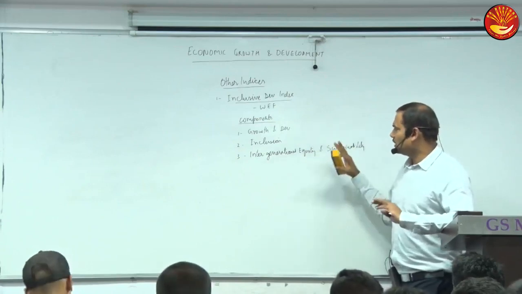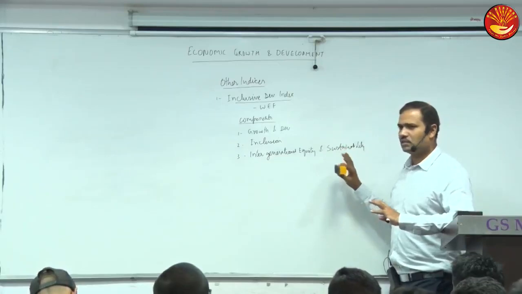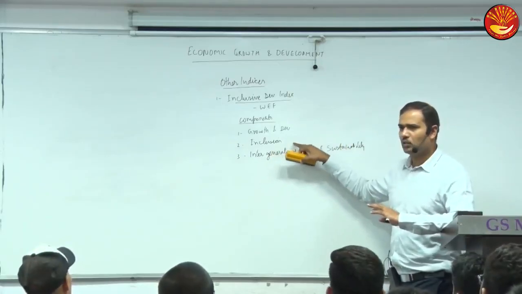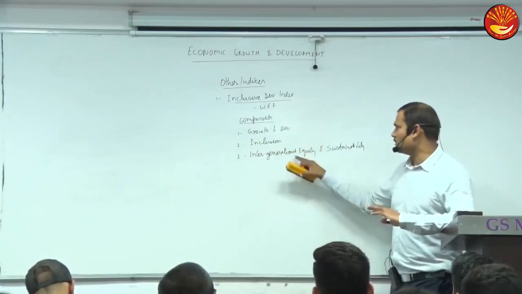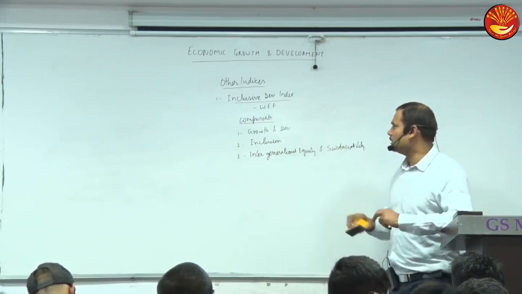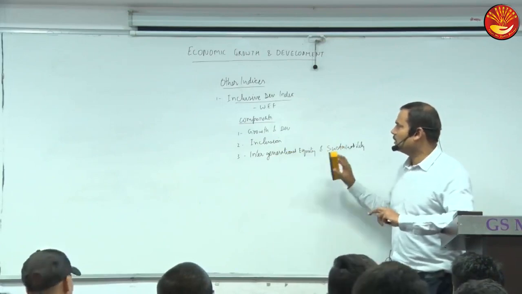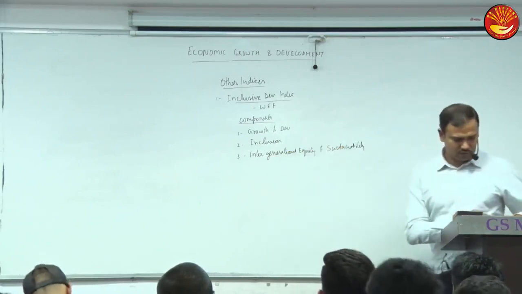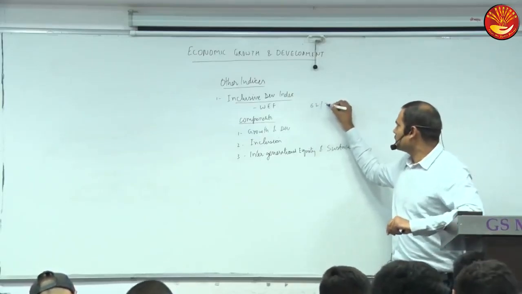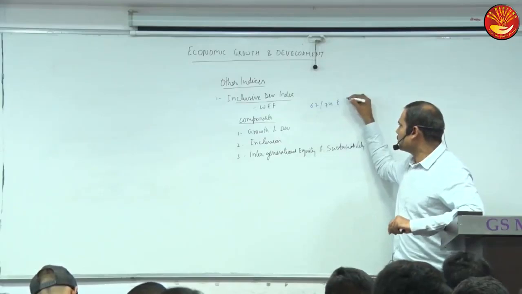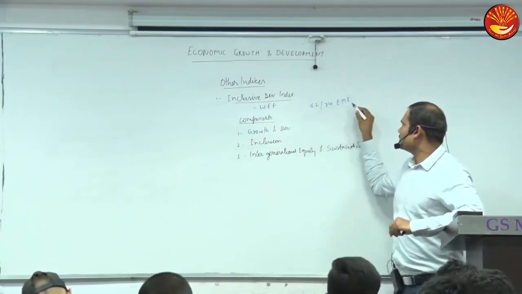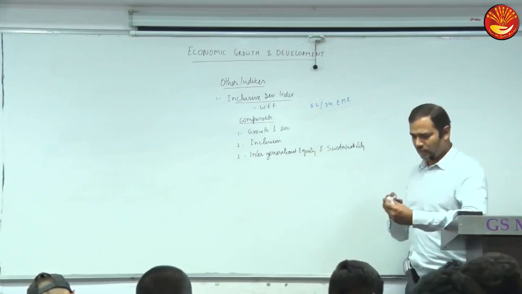It is relatively more comprehensive, just like HDI; health and education may be considered in inclusion itself, and even environmental aspects are there, so it is wider than even HDI. It is relatively new, and India's rank was 62 out of 74 emerging market economies. What are emerging market economies?